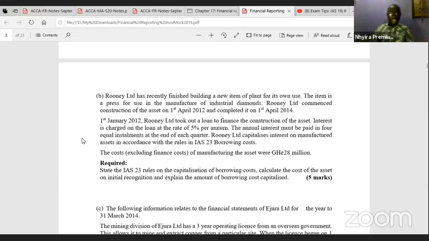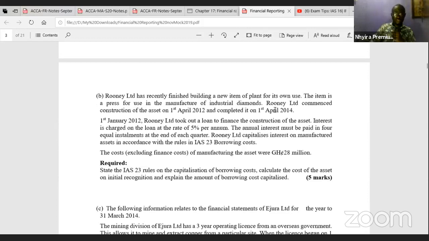Rooney Limited has recently finished building a new item of plant for its own use. The item is a press for use in the manufacture of industrial diamonds. Rooney Limited commenced construction of the asset on 1st April 2012 and completed it on 1st April 2014.